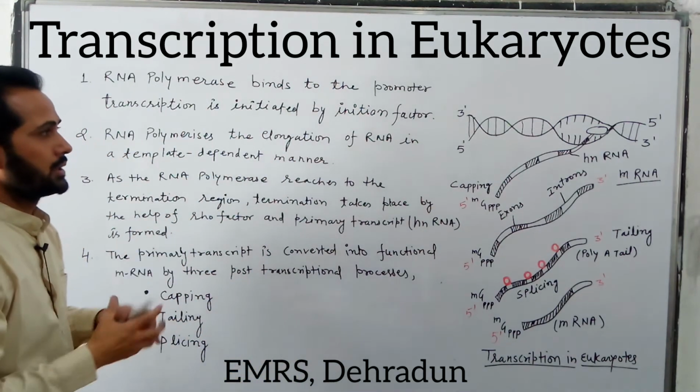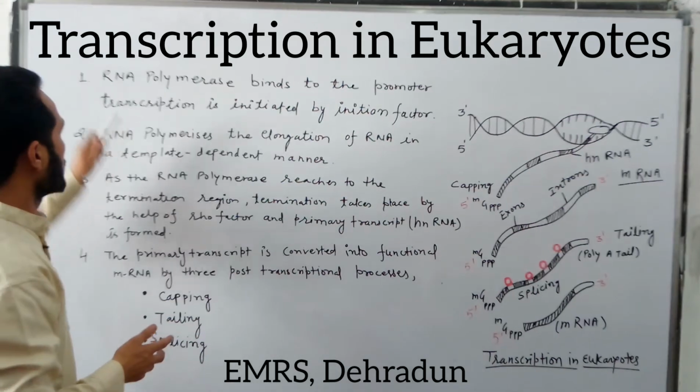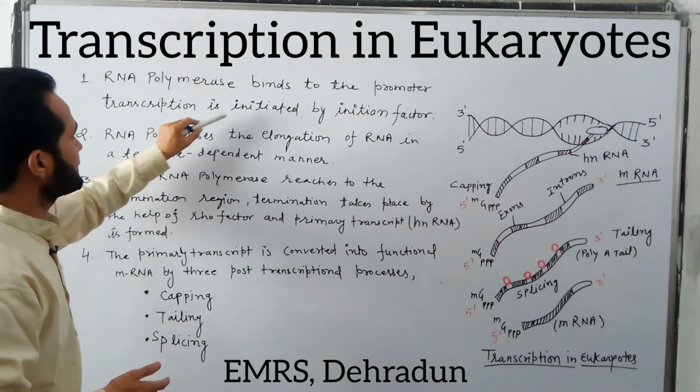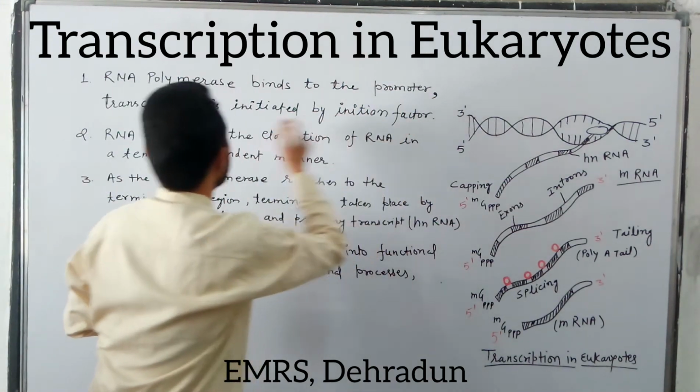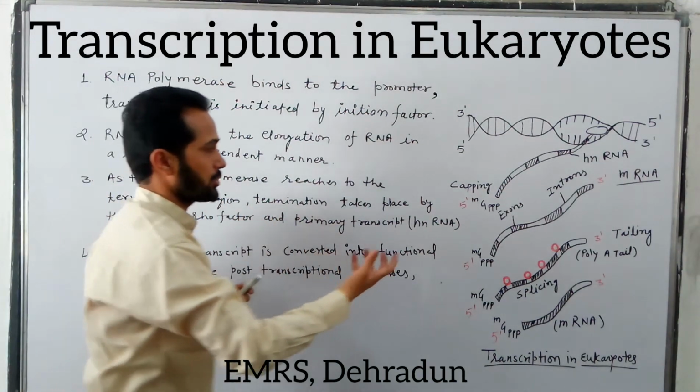The first step, which is similar to transcription in prokaryotes, is that RNA polymerase binds to the promoter. Transcription is initiated by an initiation factor, similar to what takes place in prokaryotes.